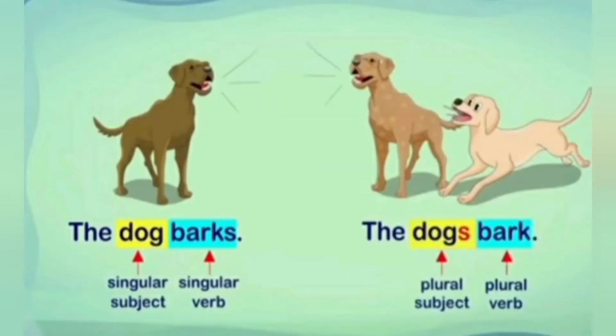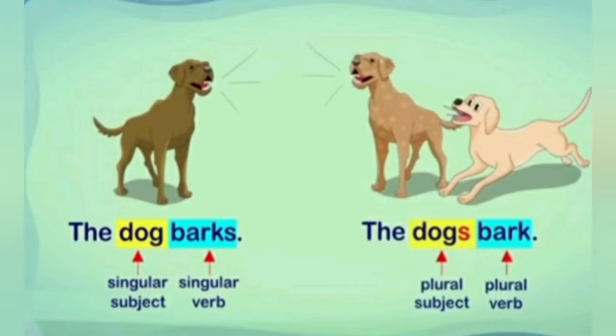The dog barks. In this sentence, we have a singular subject, dog. So we have to write here a singular verb, barks. In another sentence, the dogs bark. Here we have a plural subject, dogs. So we have to write here a plural verb, bark. It shows a singular subject takes a singular verb and a plural subject takes a plural verb.